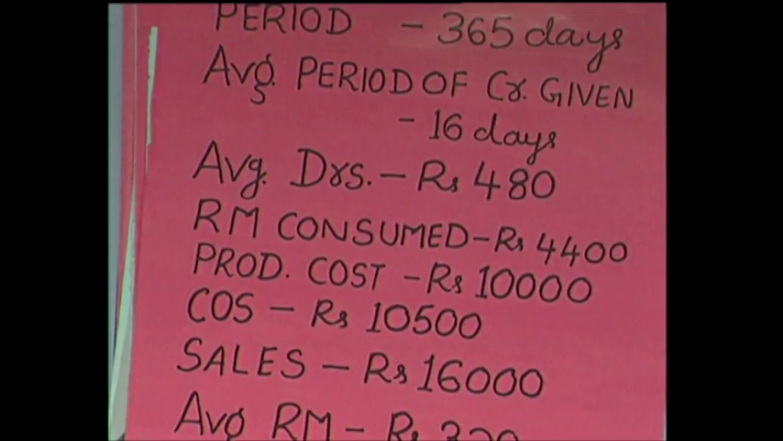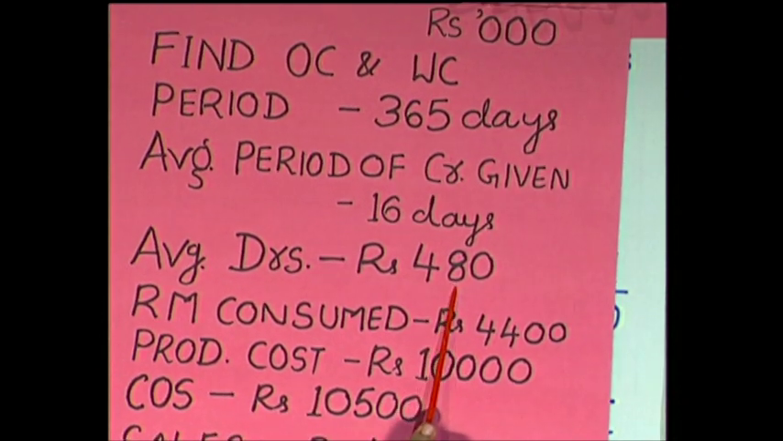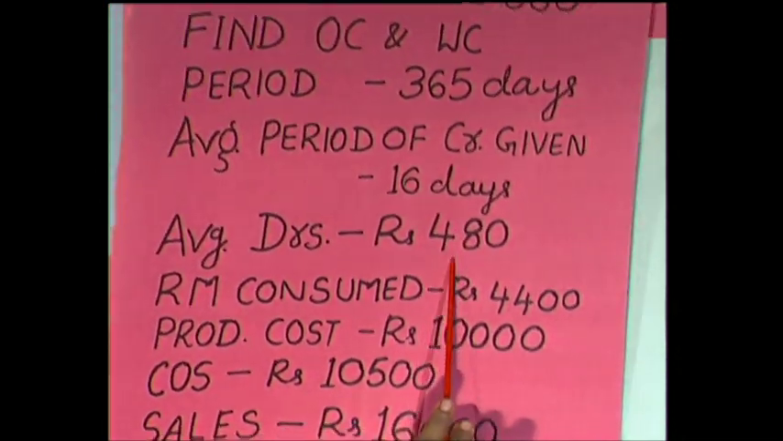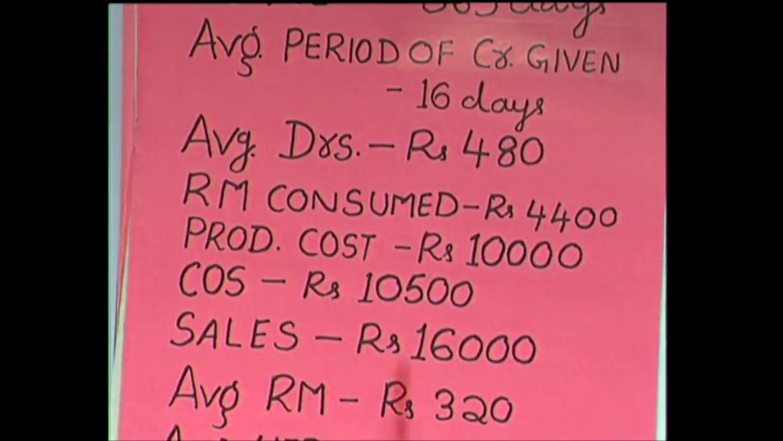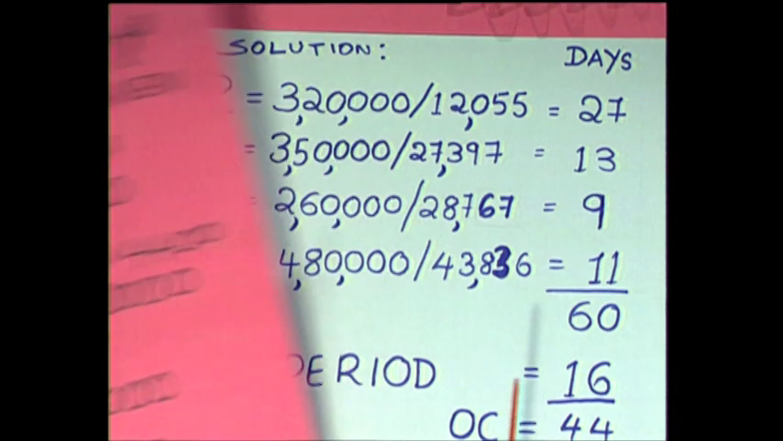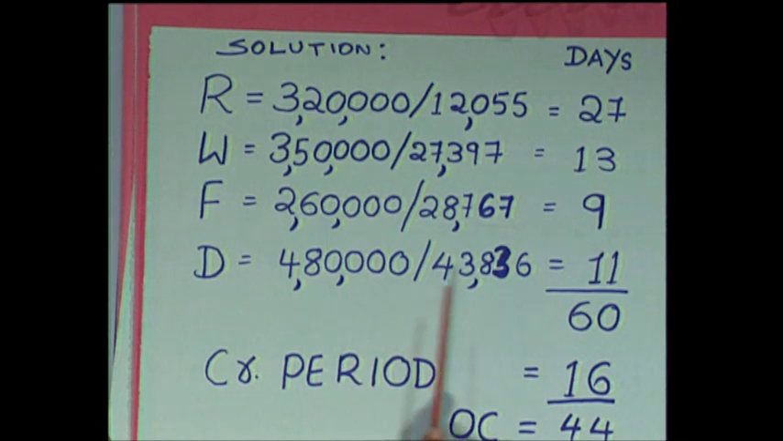Now, come to debtors. Debtors would be average book debts divided by average credit sales per day. Average book debts given in the problem are 480. Here they have not given what is credit sales, they have given total sales. When credit sales figures are not given separately, total sales will be considered as your credit sales. So, take this credit sales 16,000 divided by 365, we are going to get 43,836. 4,80,000 divided by 43,836, we get 11 days.